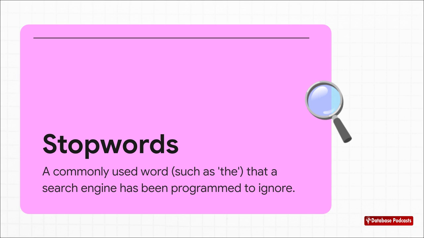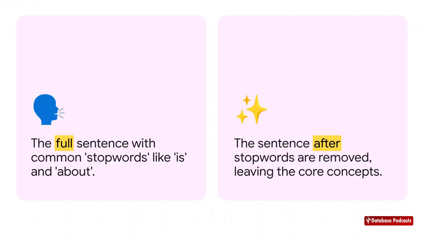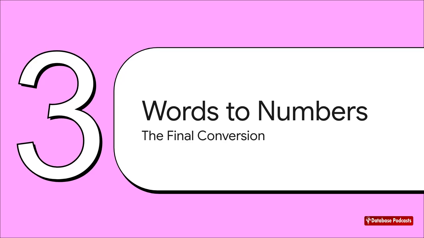Now, they're essential for grammar when we're talking, but for a computer trying to find the core meaning, they're usually just noise. And just look at the difference it makes. Once we filter out those common words, we're left with a much cleaner list. This helps us get right to the heart of the sentence, focusing on the words that actually carry the important concepts.